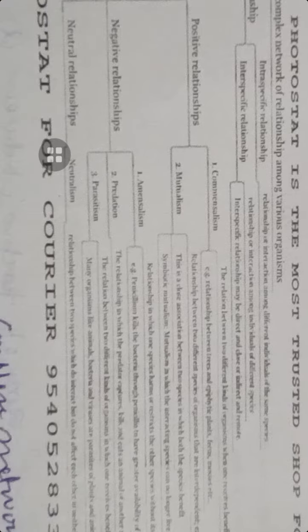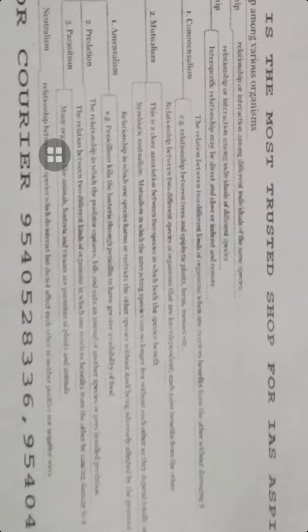Now there are many relationships: commensalism, mutualism, amensalism, predation, parasitism, and neutralism. The first is commensalism. It is a relationship between two different species where one species benefits without disturbing the other one. So that is known as commensalism. It benefits only one species. The relationship between trees and epiphytic plants is commensalism.